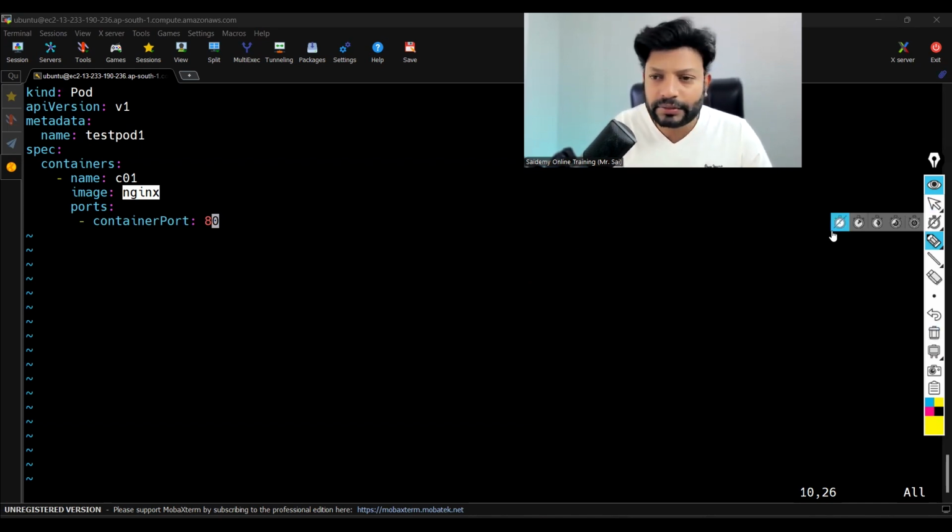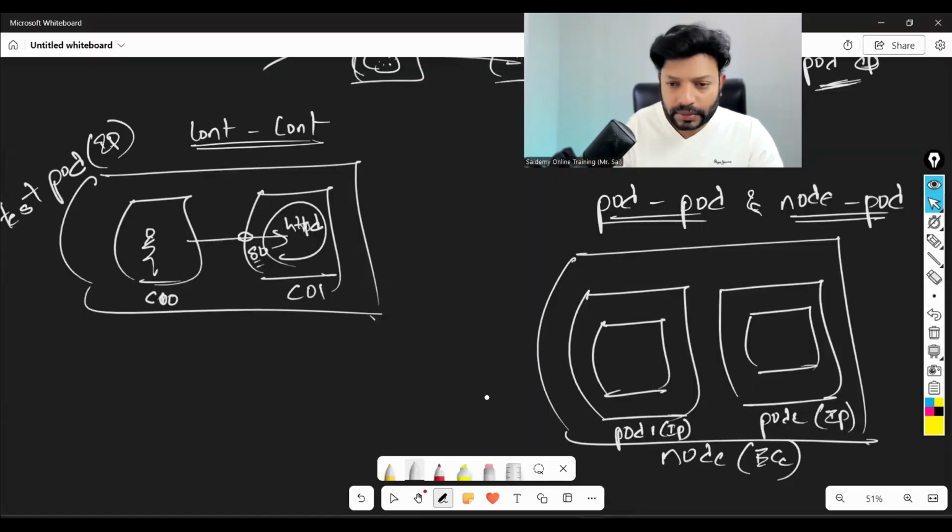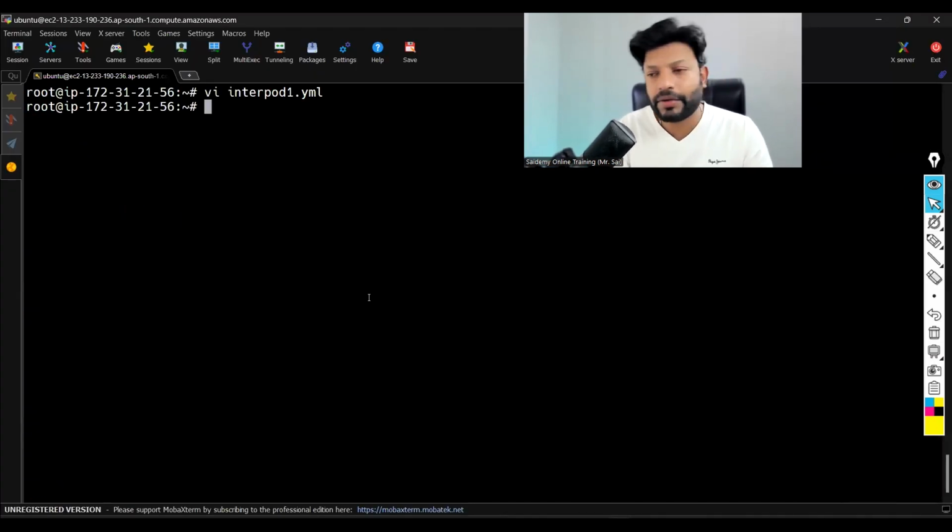So I'm creating this container with the Nginx image with port 80 opened. So here, test pod 1 is having container C01, which I am creating with Nginx. So here Nginx is running. Fine. Now let's come out of it. Then I'll create one more manifest before I execute this one.